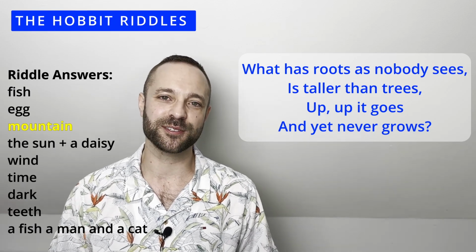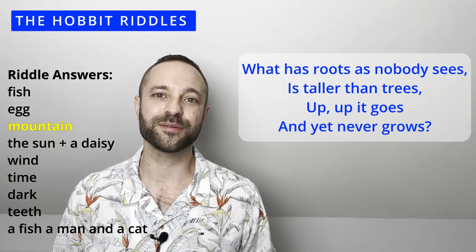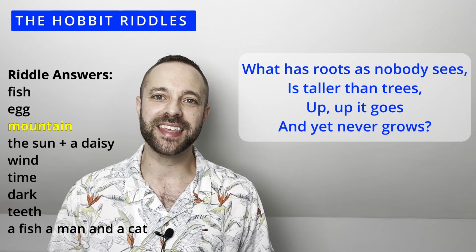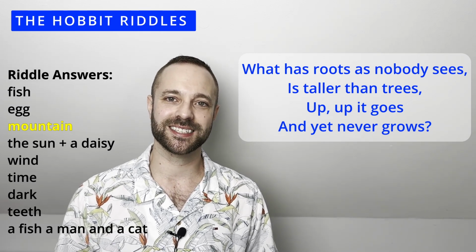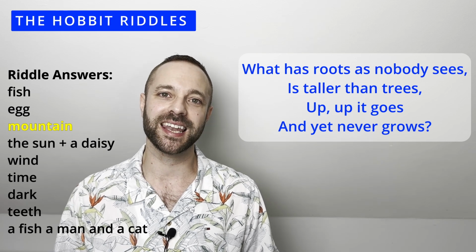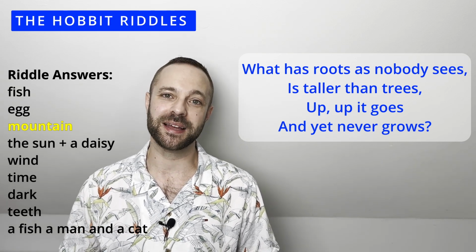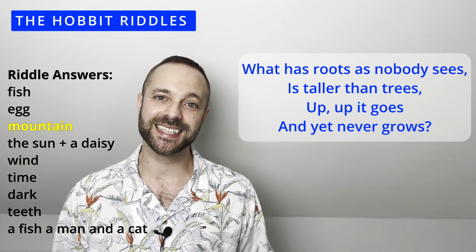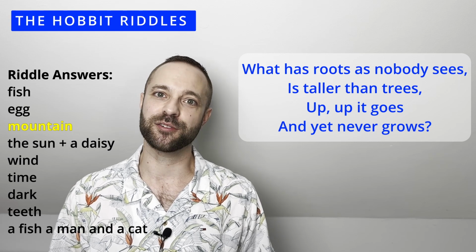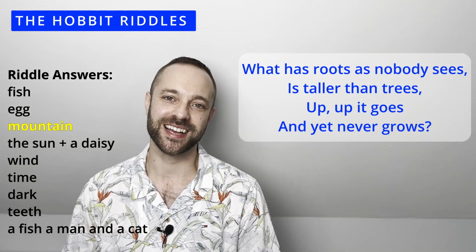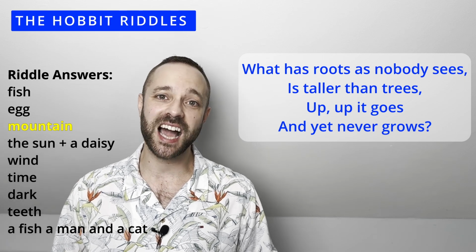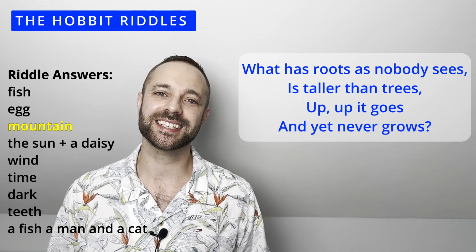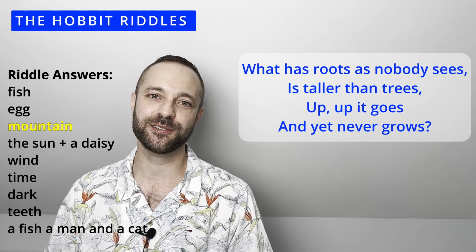Let's have a look at the details of this riddle to help you understand. First of all, this riddle uses imagery. You have the image of the roots in the earth and the image of something that is taller than trees. So this helps you to imagine something like a mountain. The riddle also has a metaphor. It uses the idea of roots to describe the base of the mountain, which you can't see because it's under the ground, like the roots of a tree. There's also some contrast in this riddle where it talks about the great height of the mountain, but also its stillness because it's not growing. All of these things help you to figure out the answer to this riddle, mountains.